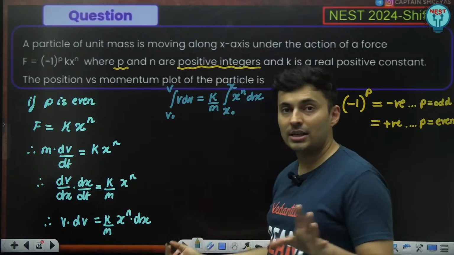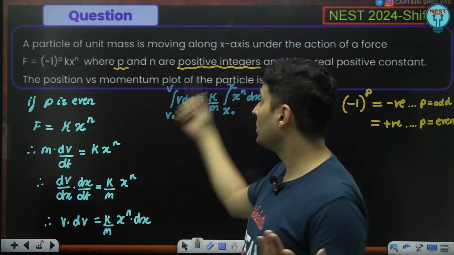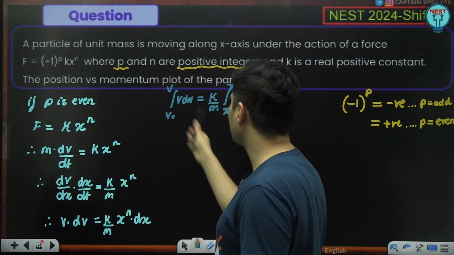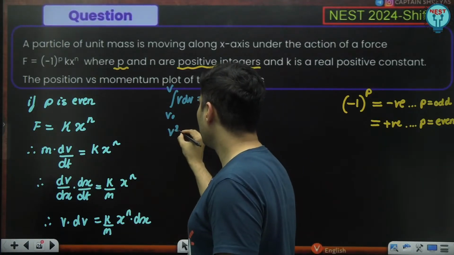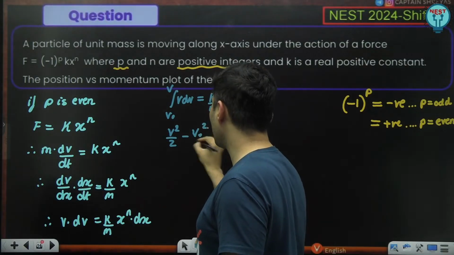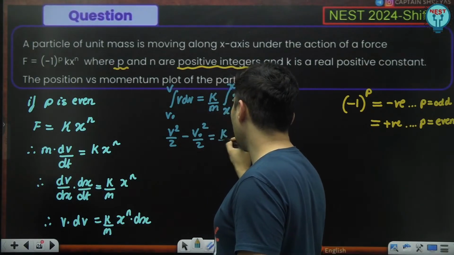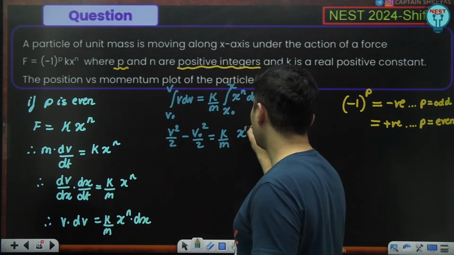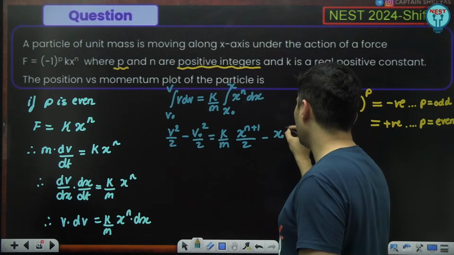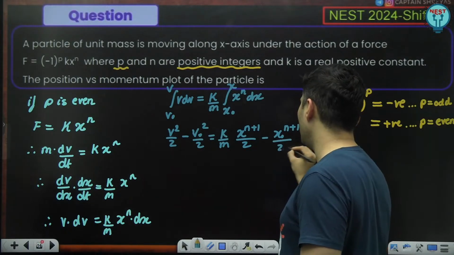I do not know initially whether it was at rest or not, so nothing is mentioned. So better start with some random values v naught and x naught. Okay, so this will become v square by 2 minus v naught square by 2 is equal to k by m times x raised to n plus 1 by n plus 1 minus x naught raised to n plus 1 by n plus 1.